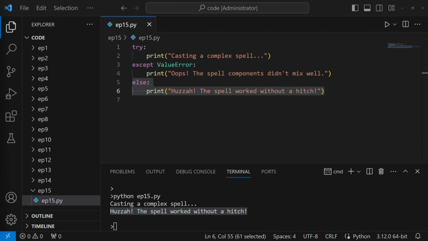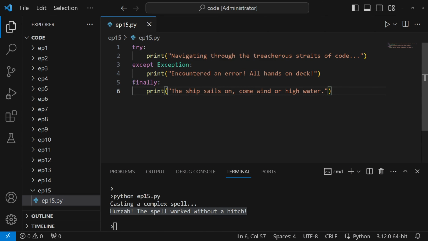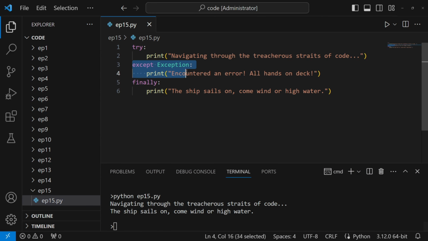No potion explosions today. Next, let's meet the finally block, akin to a trusty parrot on a pirate's shoulder, always having the last squawk, no matter what. The finally block runs whether an exception is raised or not, ensuring that some crucial code always executes. In our seafaring code journey, regardless of whether we encounter calm seas or a maelstrom of errors, the finally block ensures our message, like our trusty parrot, always gets delivered.